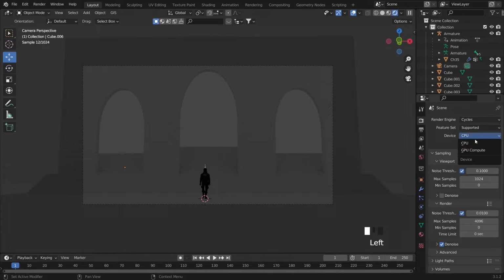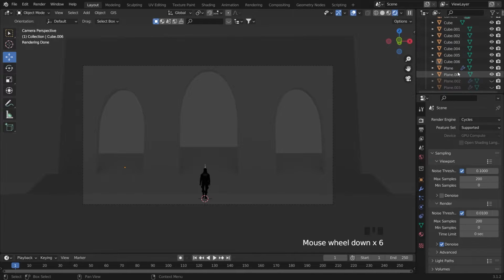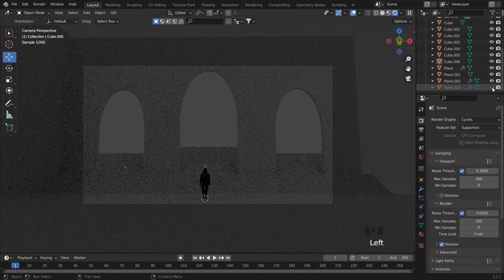We will use Cycles, my favorite, because I'm recording some videos, so I will just use 200 samples. You can use whatever you want, but 1000 is enough for a few parts. But for render I will use just 200 because it's just for video, to make it fast, right? And then after that, just see about the wall.